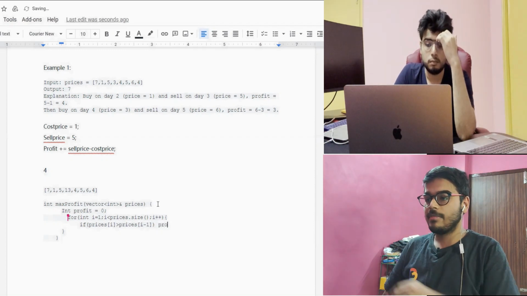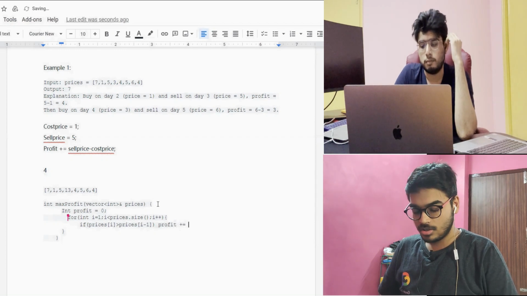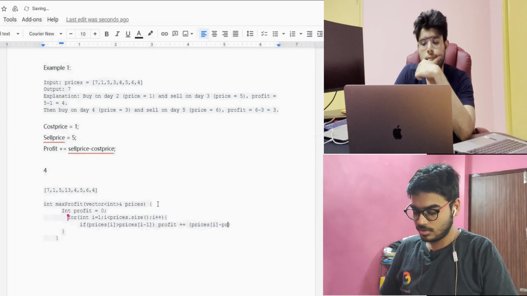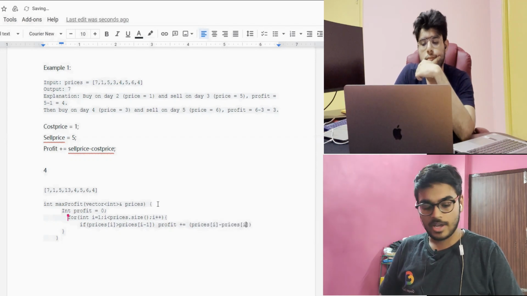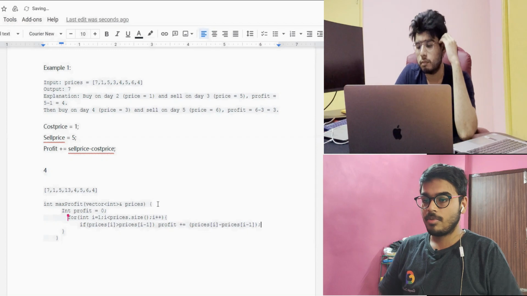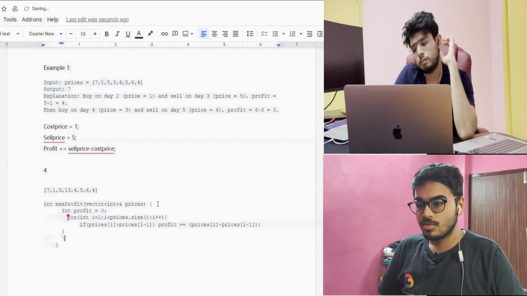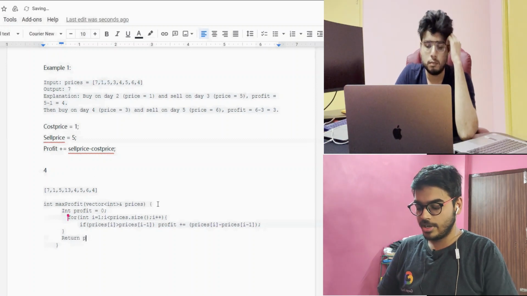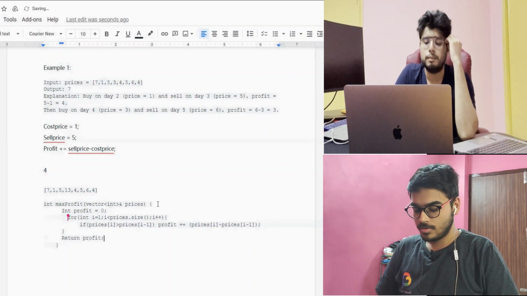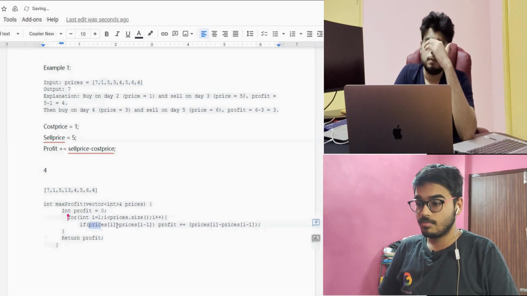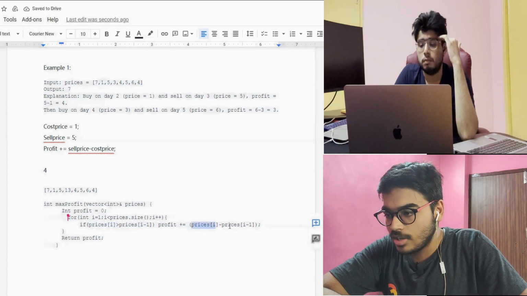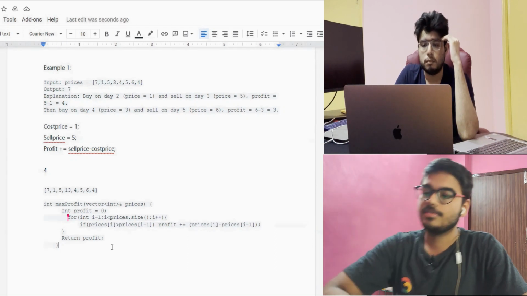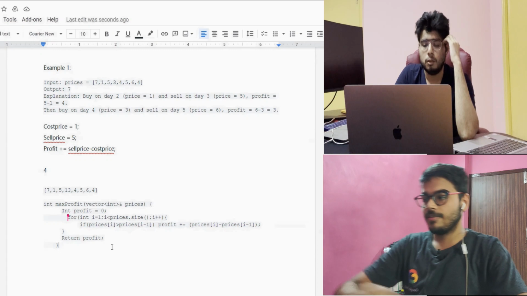If it is greater than i minus 1, then directly we are going to do profit plus equals prices[i] minus prices[i - 1], and simply we are going to return this profit. If it is greater than this i minus 1, then we are going to update the difference. So it will work. Got it.